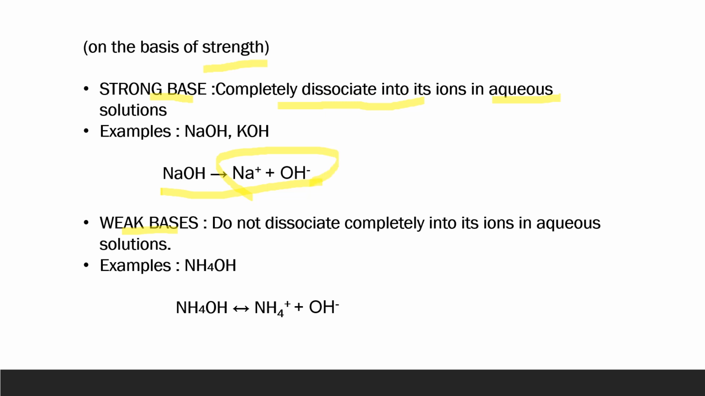When it comes to weak bases, these do not dissociate completely into ions in aqueous solution. The best example would be ammonium hydroxide. When ammonium hydroxide is dissolved in water, it dissociates to give ammonium and hydroxide ions, but some of the molecules are unable to dissociate, and some of the dissociated ions combine back to form the molecule. That is why this arrow is used, and that is why these are known as weak bases.